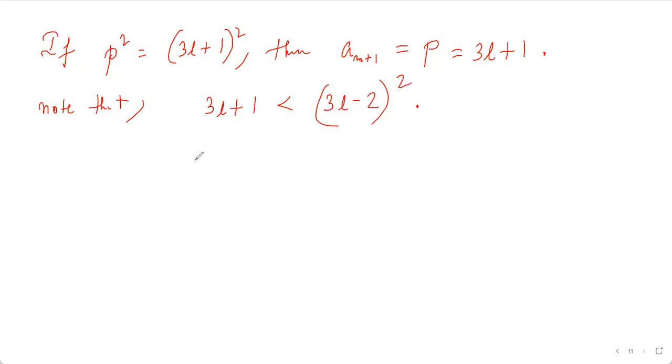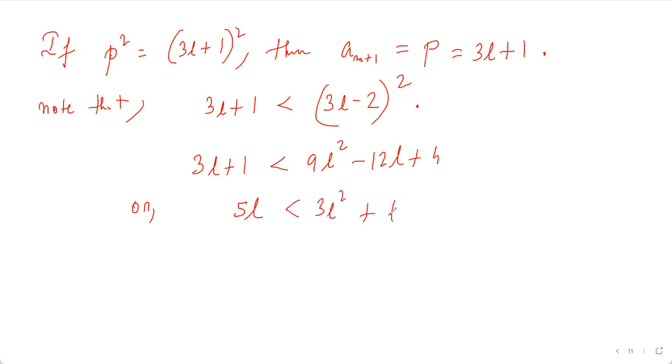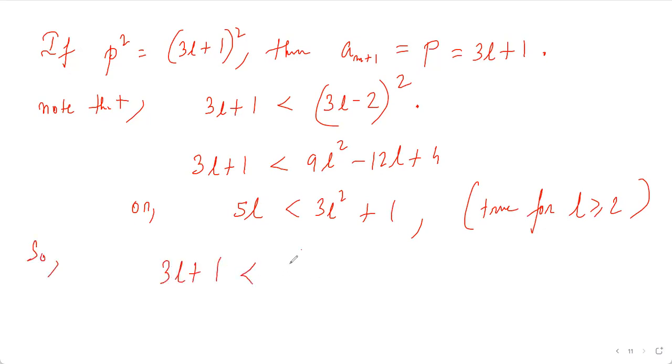This inequality is equivalent to 3l plus 1 less than 9l squared minus 12l plus 4, or basically 5l less than 3l squared plus 1, which is true for l greater than or equal to 2. And so we have 3l plus 1 less than (3L minus 2) whole squared less than 3k plus 1, for l less than k.